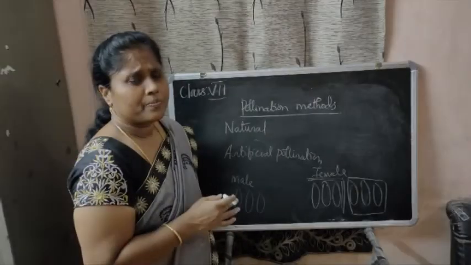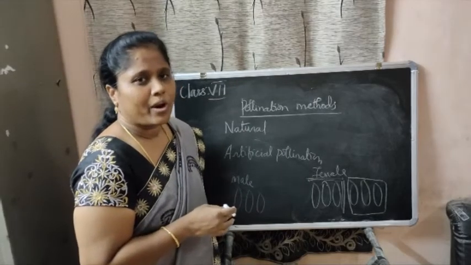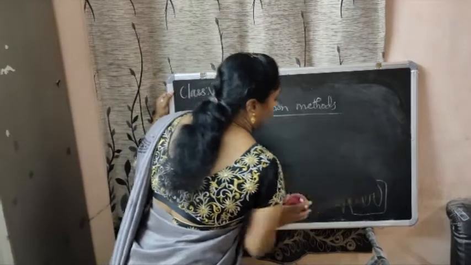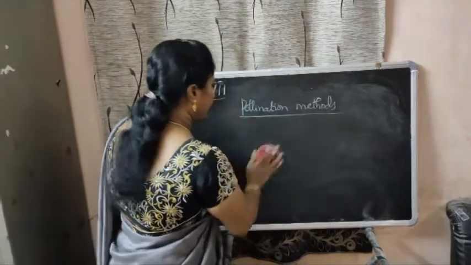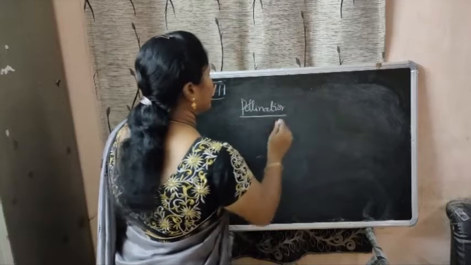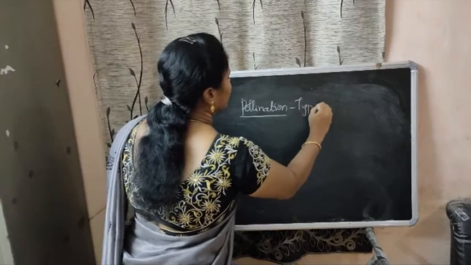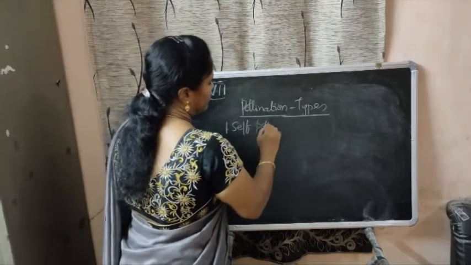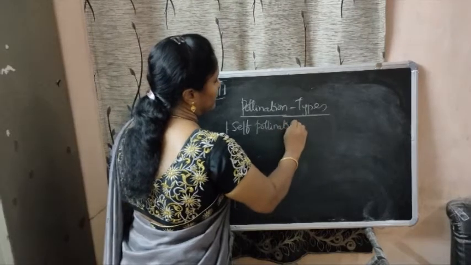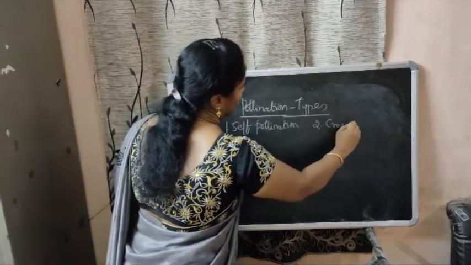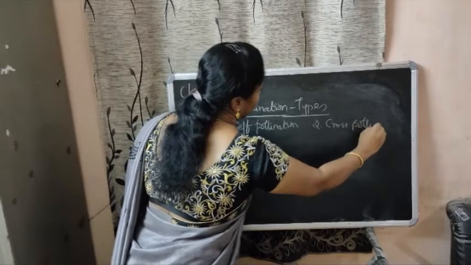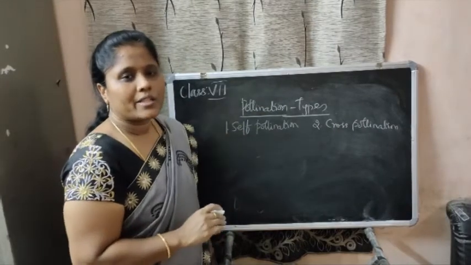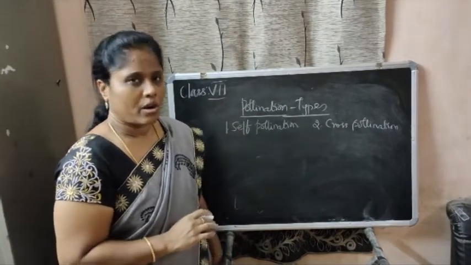So next you are going to learn about the types of pollination. You will be studying self-pollination and cross-pollination. So what are the two types of pollination? One is self-pollination and the second one is cross-pollination.